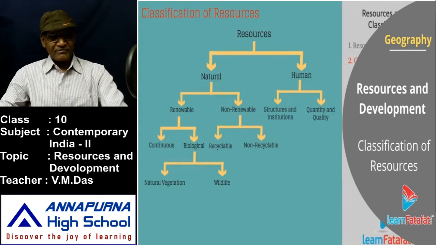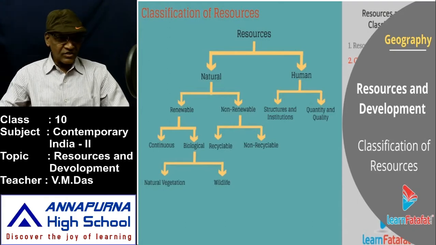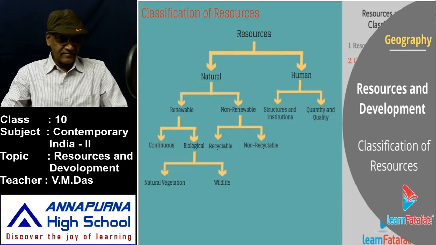Here, human-made resources are classified into structures and institutions, and again quantity and quality. Renewable resources can be classified again into continuous resources and biological resources. Non-renewable resources are recyclable and non-recyclable.